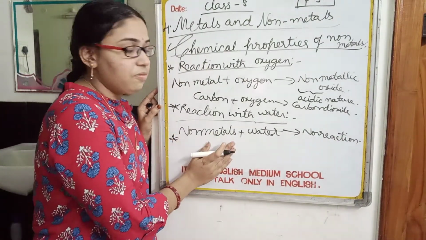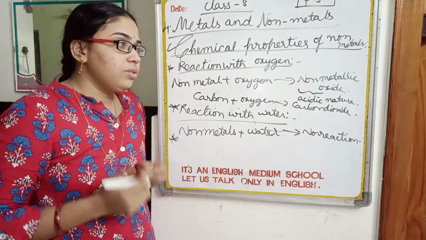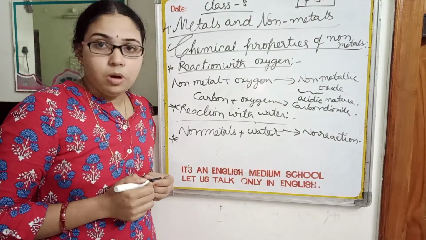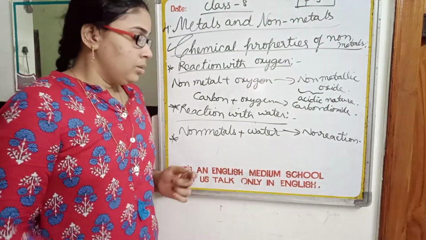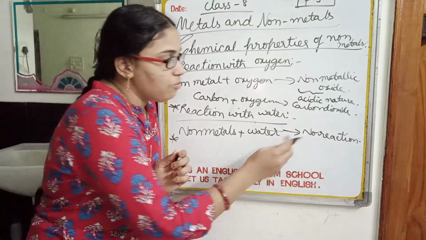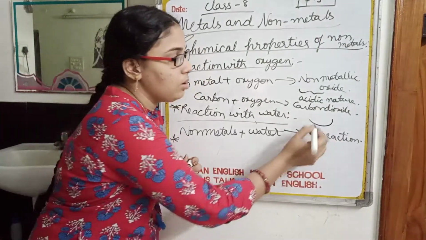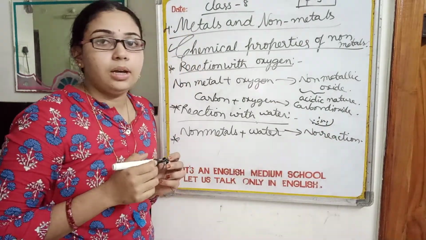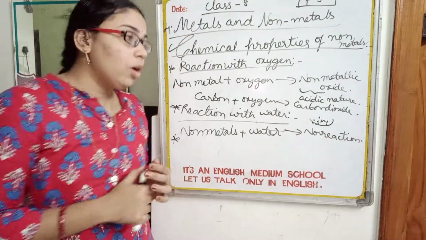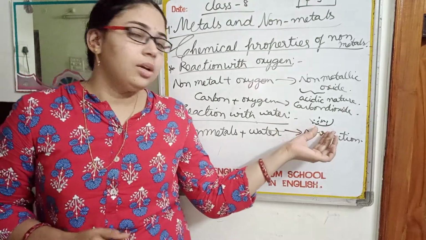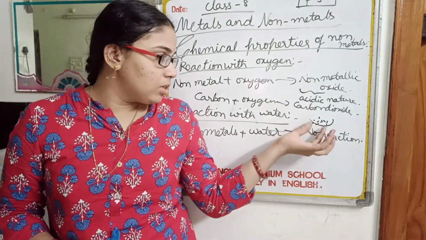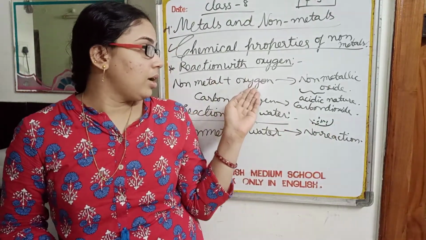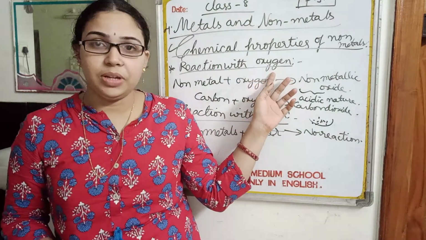And that is the reason why phosphorus, which is a very reactive non-metal, is stored in water. If we take some phosphorus in a watch glass and keep it in the open environment on a table, then within a few minutes it starts burning. Why? Because it starts reacting with oxygen, and we discussed that non-metals react with oxygen.